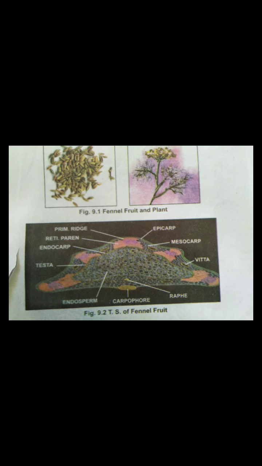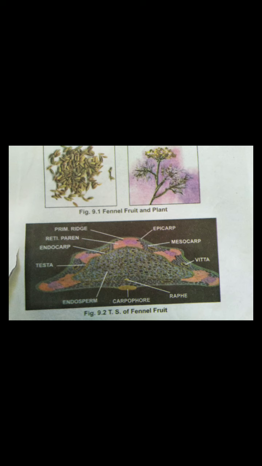The endosperm is thick-walled polygonal cellulosic parenchyma containing oil globules, that is, fixed oil, then aleurone grains and rosette crystals of calcium oxalate. Then the raphe, a single ridge of vascular strand, appears in the middle of the commissural surface. Then the carpophore with very thick-walled sclerenchyma in 2 strands.